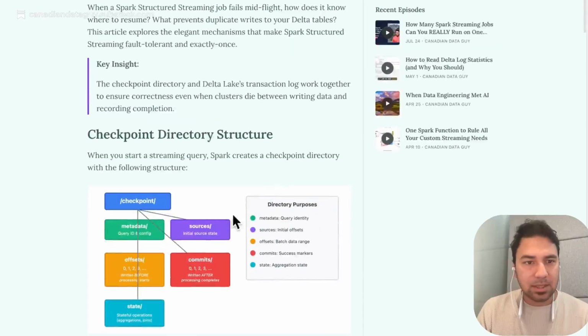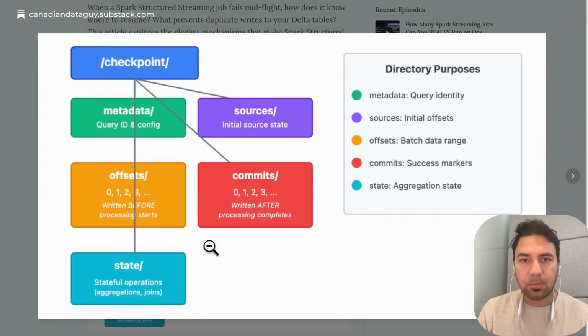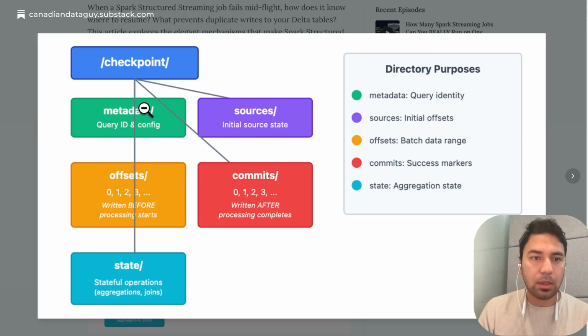Let me set the stage for everyone. What does the checkpoint look like? If you open any structured streaming job, you'll find a checkpoint. And inside the checkpoint folder, you will find 4 to 5 folders. For the purposes of today's discussion, we only need to talk about the metadata folder, the offsets folder, and the commits folder.